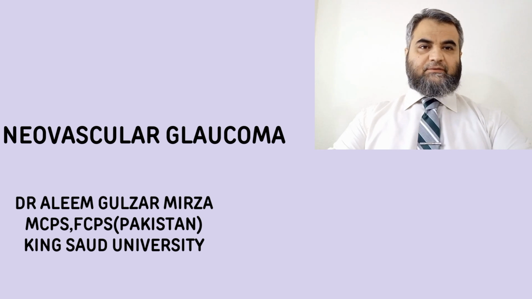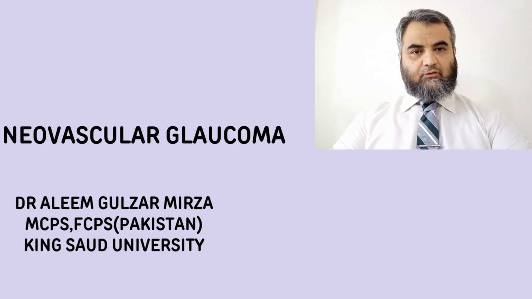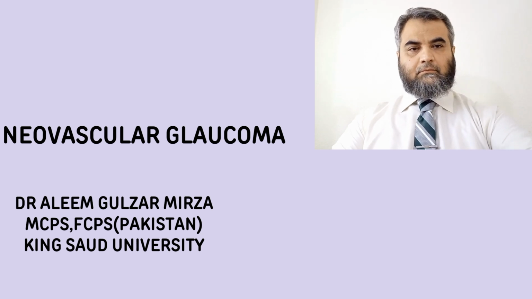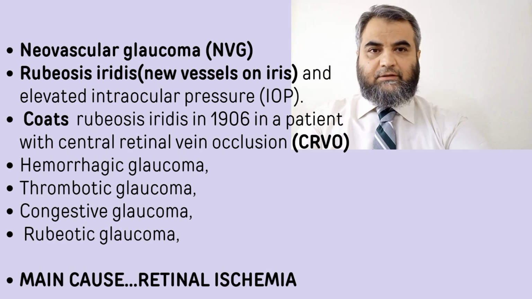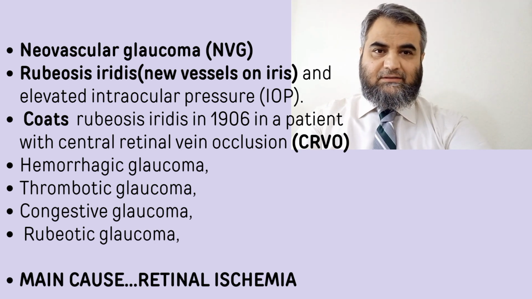Today, my topic of discussion is about neovascular glaucoma. Neovascular glaucoma is basically a type of glaucoma in which new vessels are found on the anterior segment, especially on the iris and in the anterior chamber angle, and this leads to increased intraocular pressure.